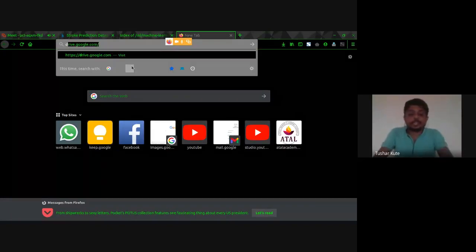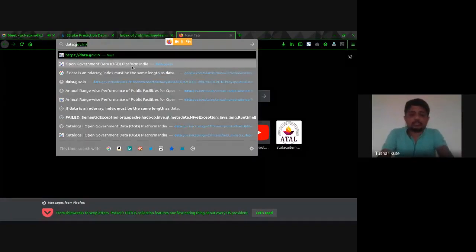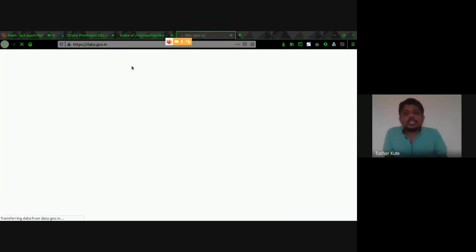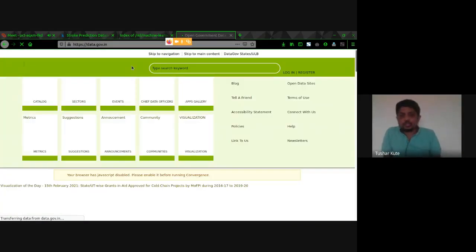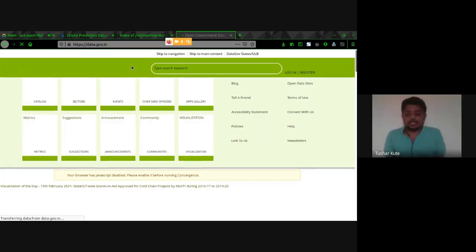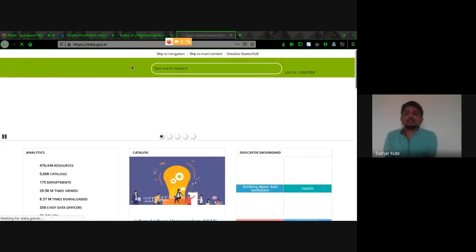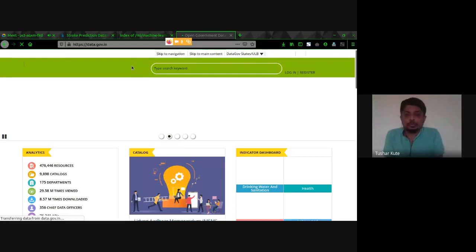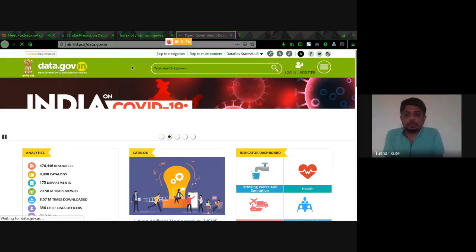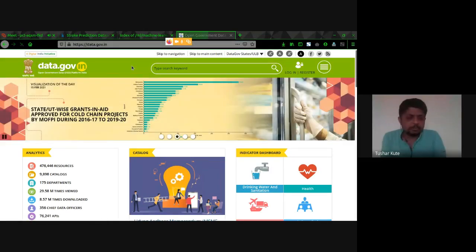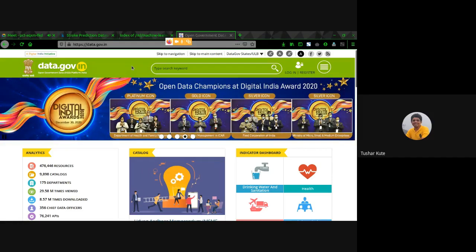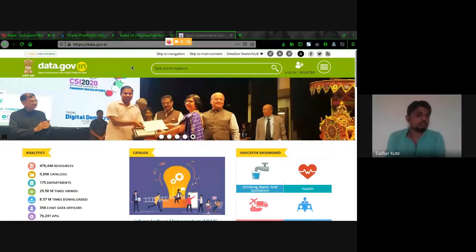Next is data.gov.in. Only data.gov is also there. It's for the US government. This is the Indian government data set. For example, if you want to work on a project from the Indian government, like I want to check the literacy rate, or I want to check some prediction of the highways built in India, or many more like health conditions, or sanitary systems, or smart city applications. So we can use data.gov.in.